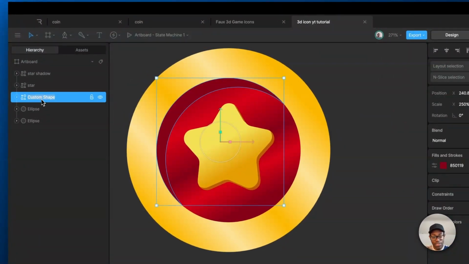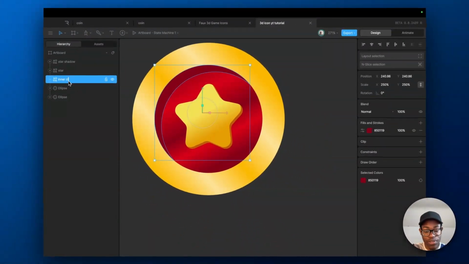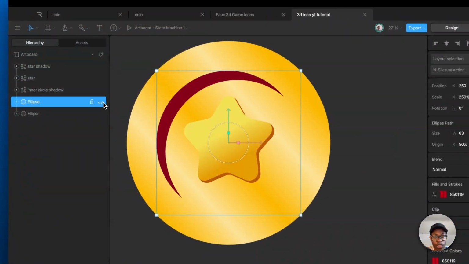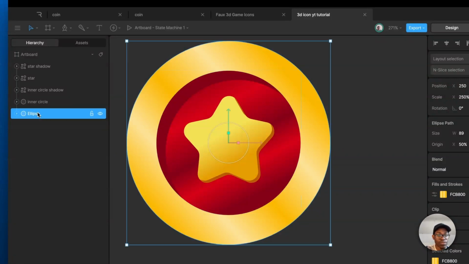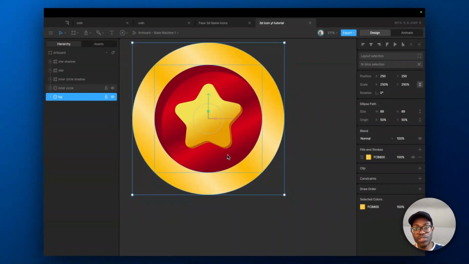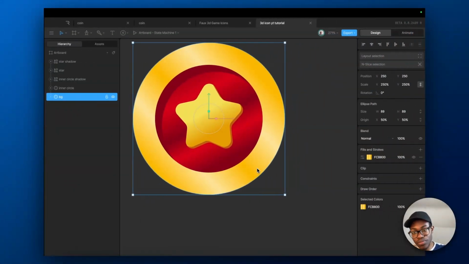I can call this inner circle shadow. Inner circle shadow. And this is the circle BG. Inner circle. And this is the BG. Big boy BG. So now one thing I also want to do is that I need to get Figma